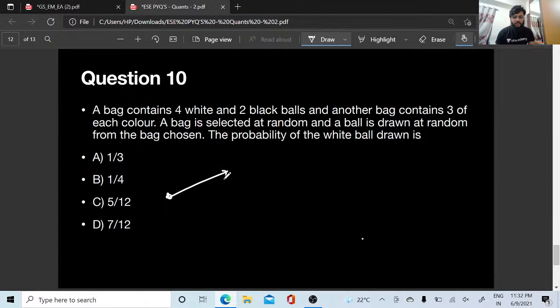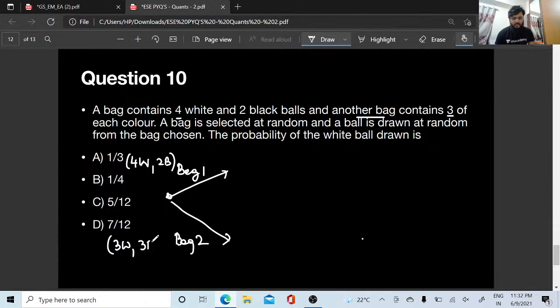Let's do this by our tree method, right? So this is bag 1, this is bag 2. Bag 1 contains 4 white, 2 black balls. Bag 2 contains 3 of each color, that means 3 white and 3 black balls. A bag is selected at random. I do not know which bag is selecting, and a single ball is drawn, right?